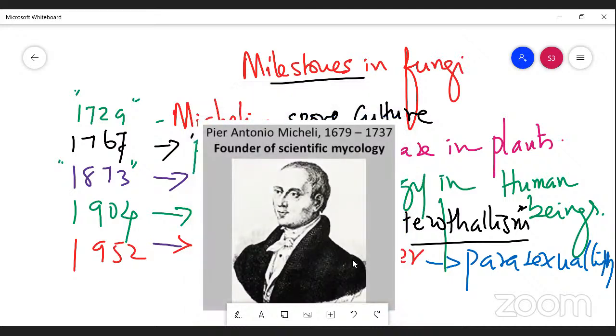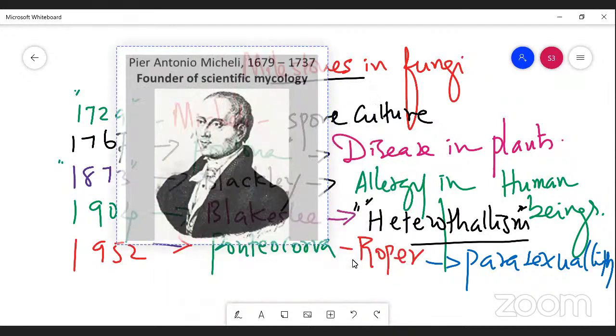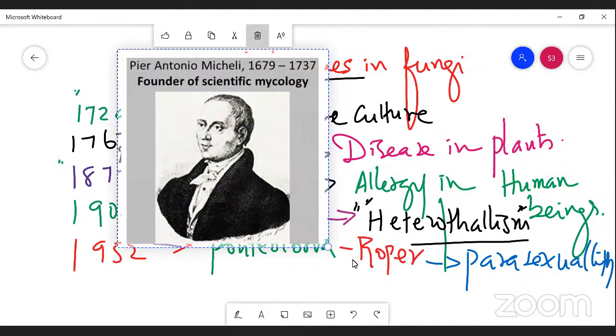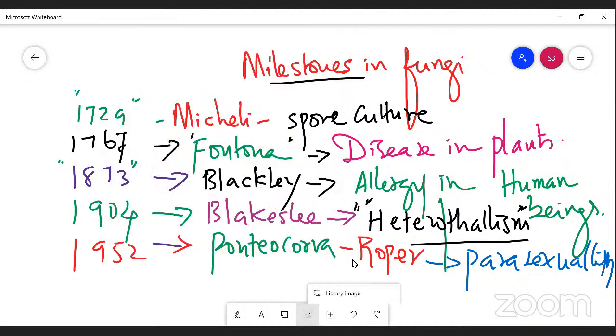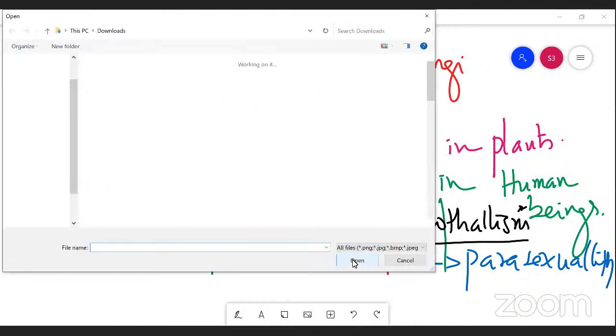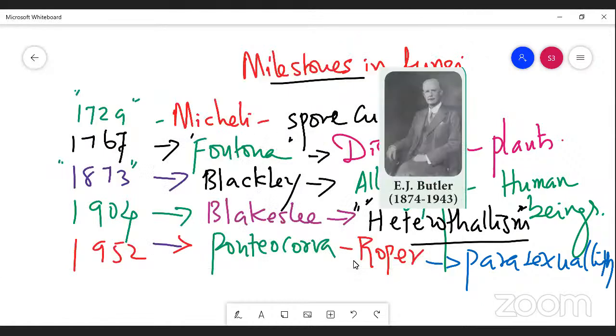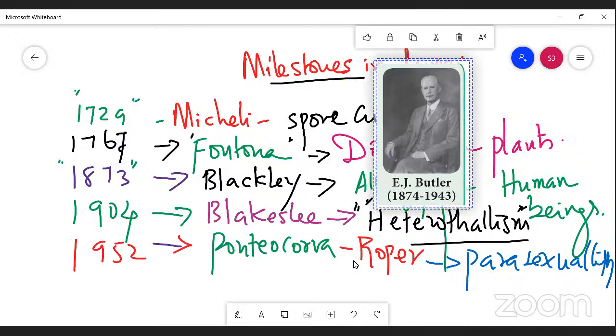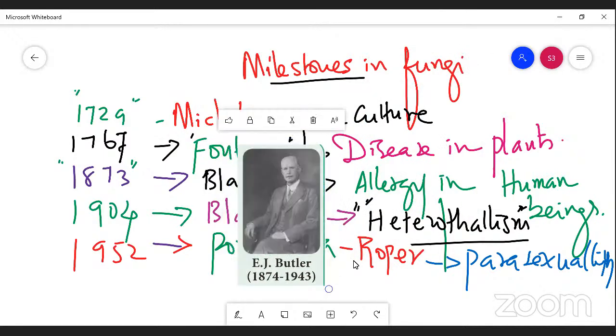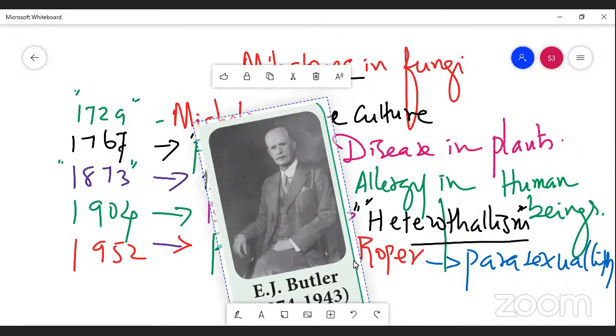In India, the father of mycology is Butler. Butler was the man who first initiated the study of fungi in India, right?